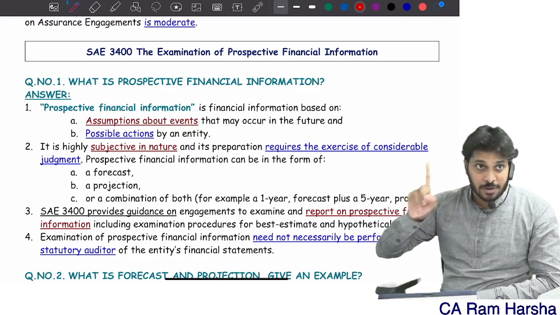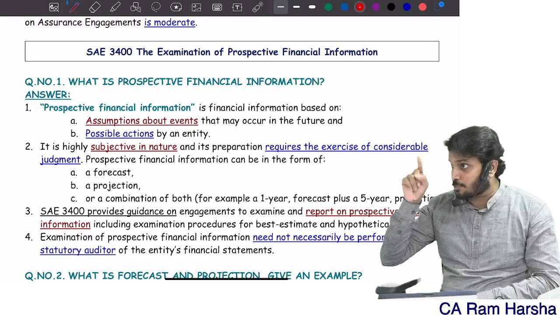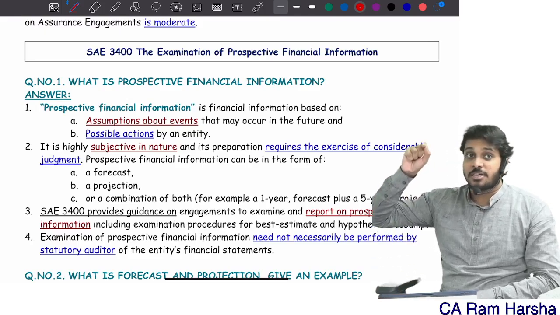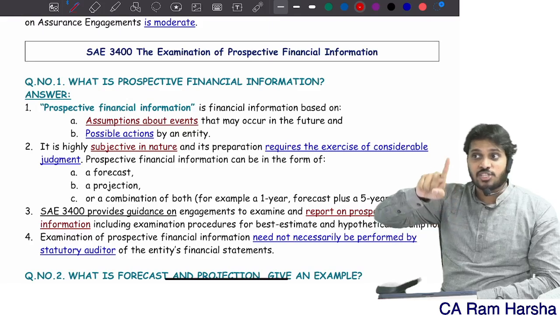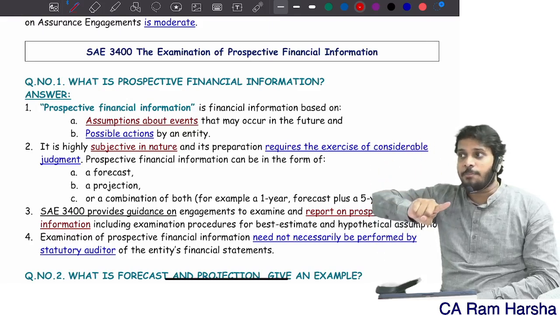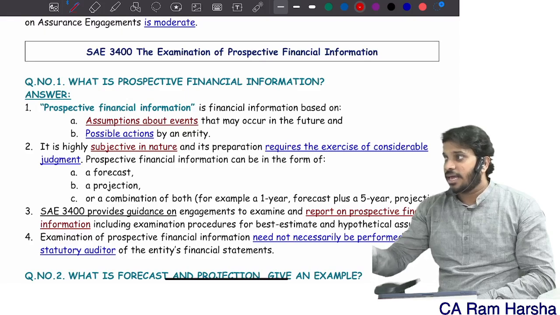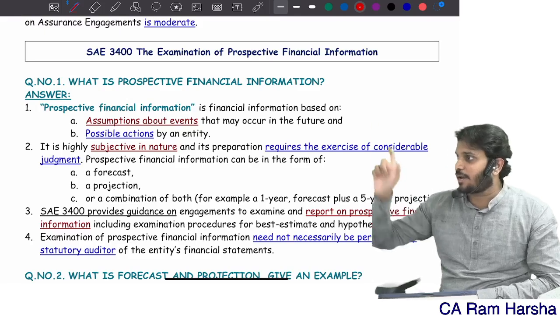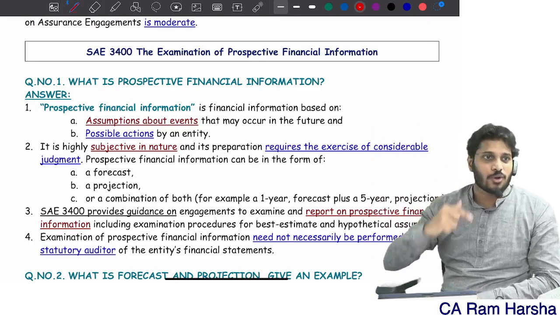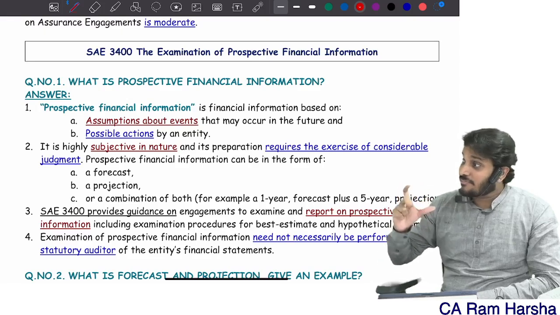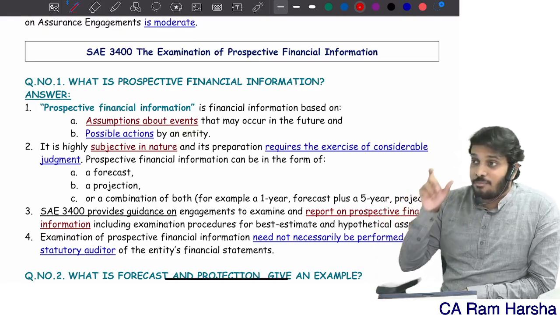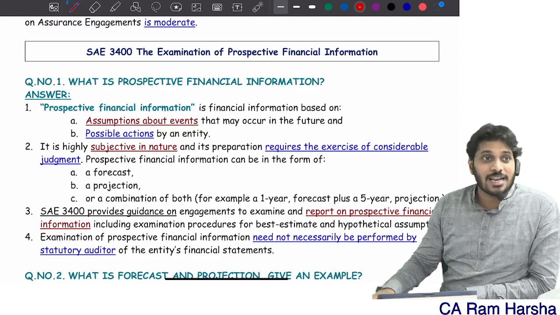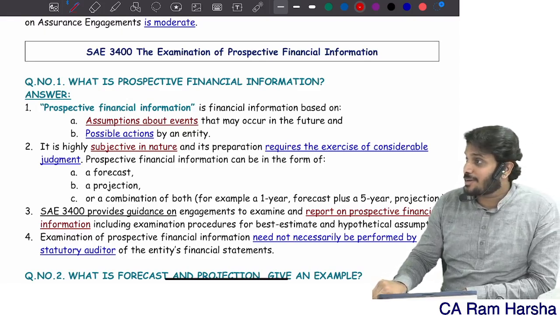In the prospective financial information, especially projections, the company must show if the assumption is changed like this, how the picture is going to be. In such a way, the prospective financial information should clearly explain. Then only I will give a report on that. To what kind of assurance do I provide? Moderate assurance. What is the level of assurance on prospective financial information?